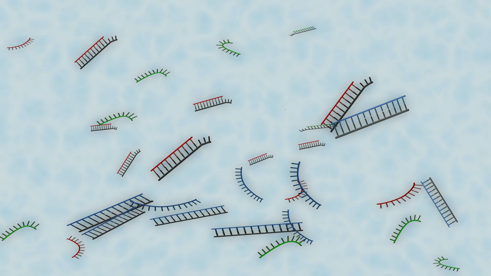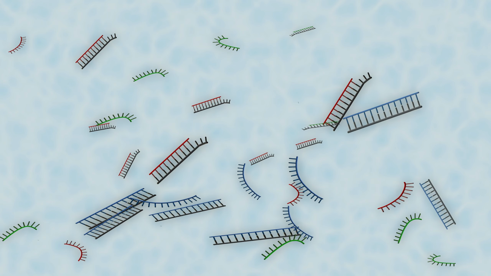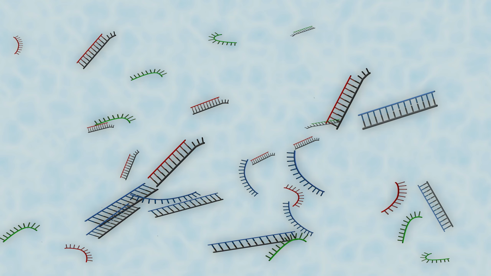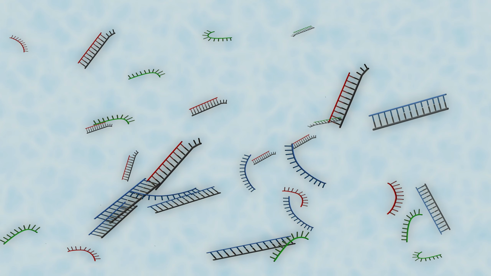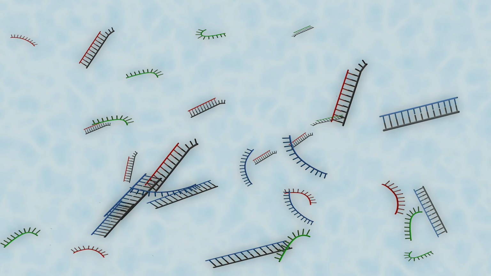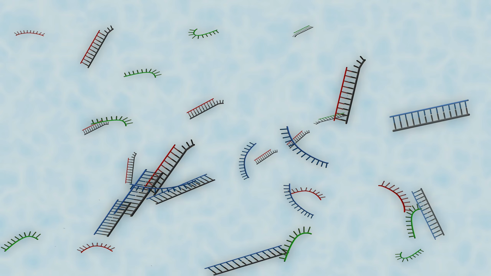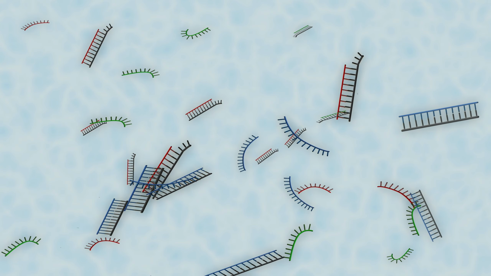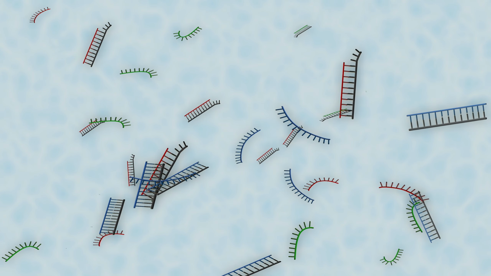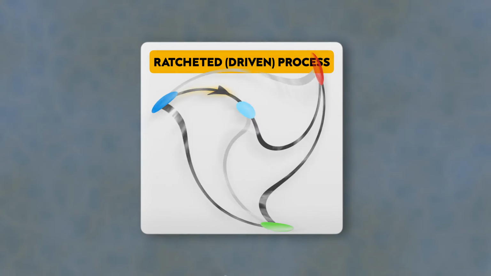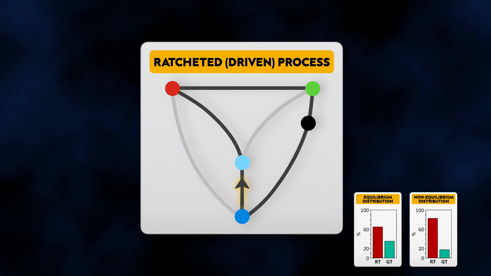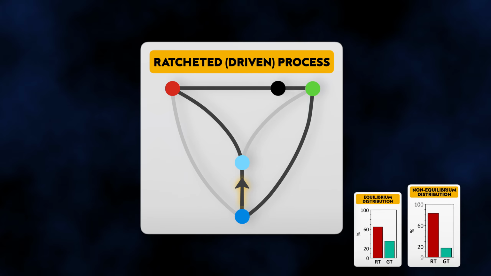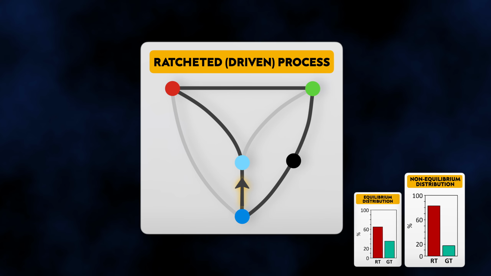Under these conditions, the ratio between red and green duplexes is no longer determined by their relative thermodynamic stabilities, but by the relative rates at which the red and green duplexes are depleted and reformed in the reaction network. The researchers have shown that under non-equilibrium conditions, the ratio between red and green duplexes increases from 2:1 to 6:1 compared to thermodynamic equilibrium.